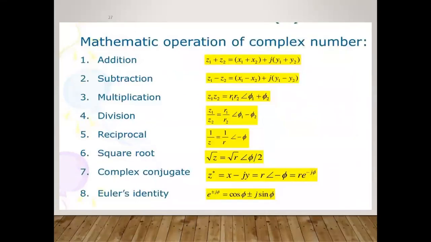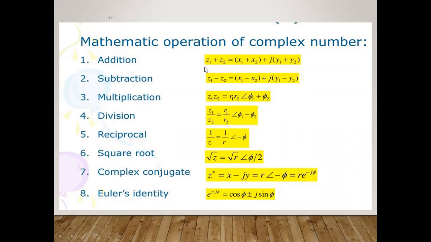So how can we simplify the expression if there are series and parallel combinations in AC analysis? Both the RLCs are connected, in series as well as in parallel. If you have a cascaded circuit or a multi-network circuit, then definitely many components R, L, and C may be connected in series or in parallel. So how can we simplify the expression? That is possible with the help of addition, subtraction, multiplication, division, reciprocal, square root, complex conjugate, and the Euler identity, named after the scientist Euler. And how we can identify these things in exponential form is mentioned here.